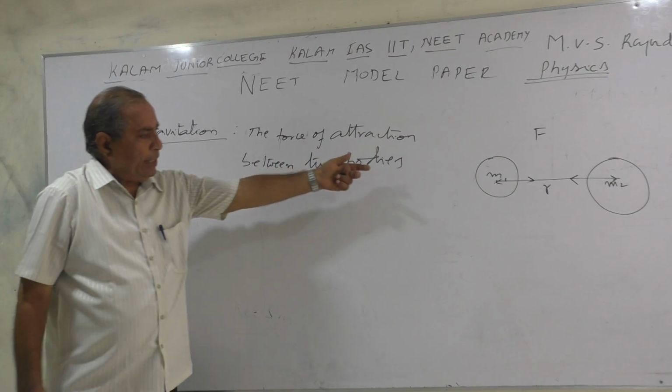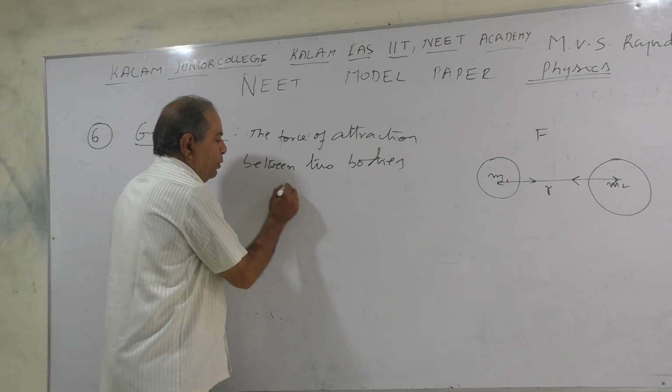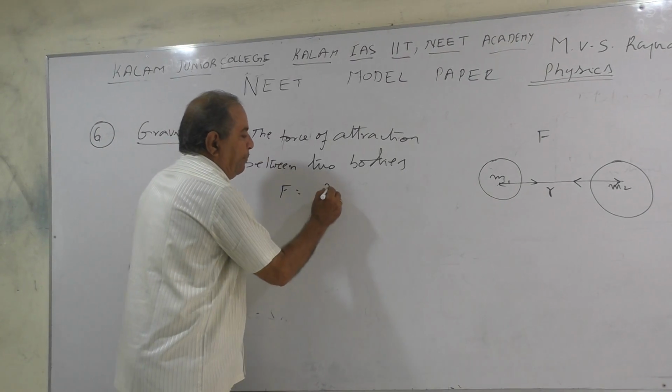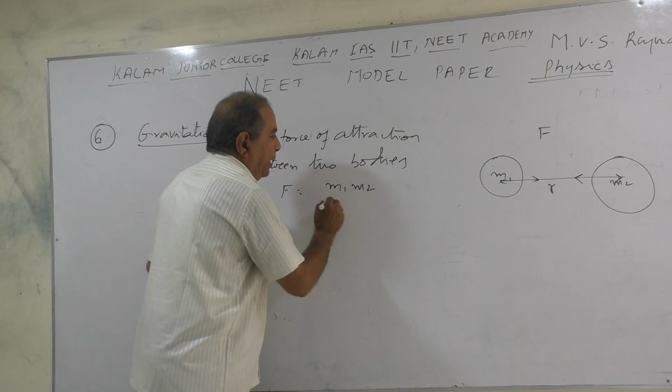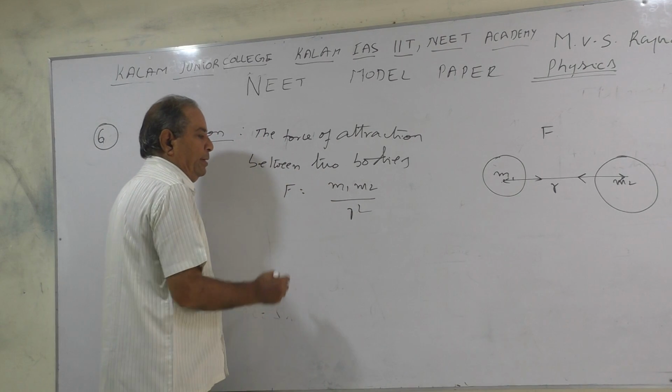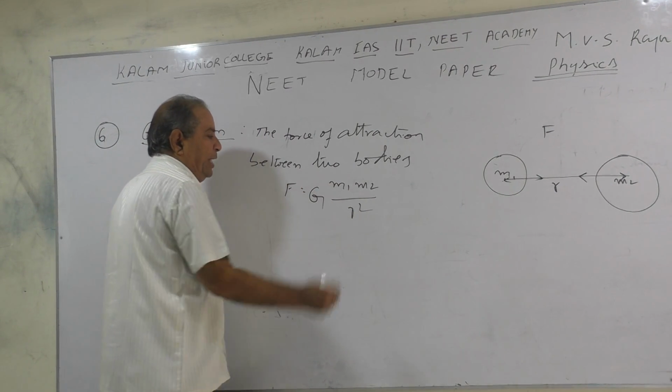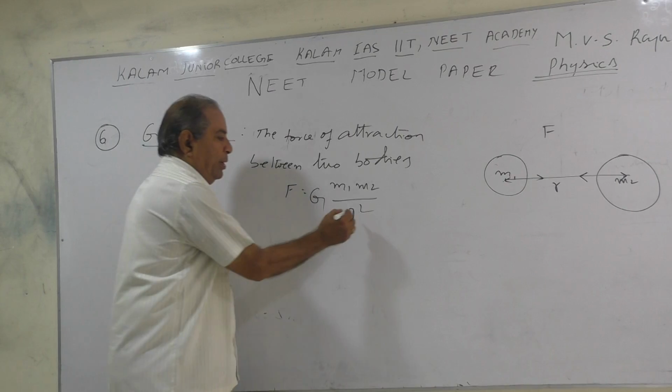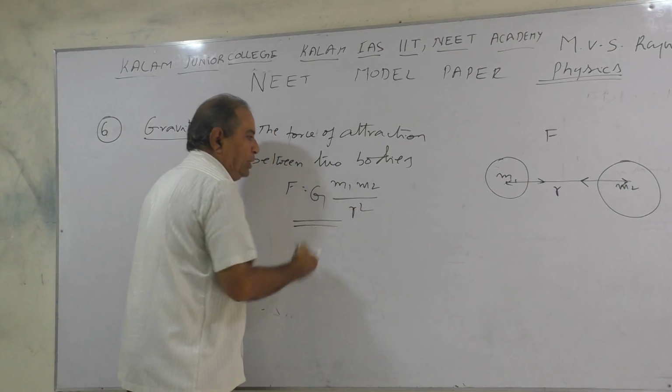What is the force of attraction? That depends upon it: the force of attraction is equal to G into m1 m2 by r square. This is the force of attraction.